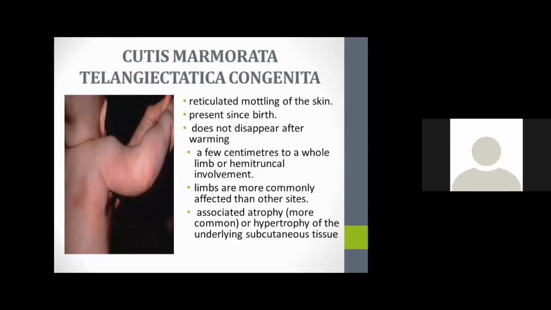Cutaneous marmorata, we already discussed: because of exposure to more cold, the infant's skin becomes reticulated, and mottling of the skin will present and does not disappear after rewarming. Limbs are more commonly affected than other sites. So during the infant period, we will cover the infant properly, and we should advise the parents on the importance of protecting the skin of the child.